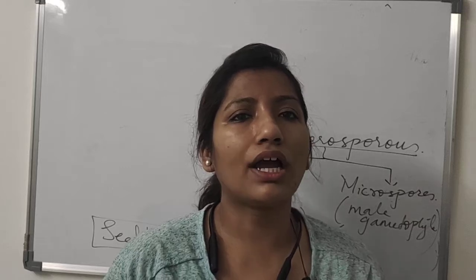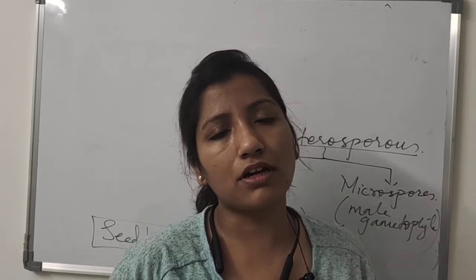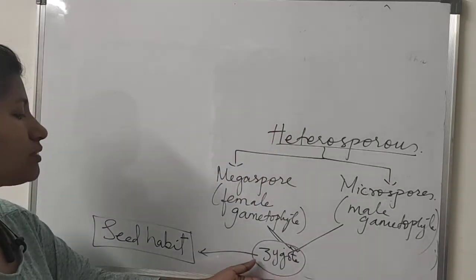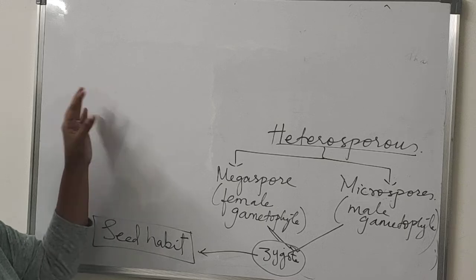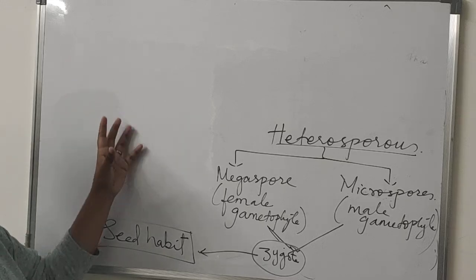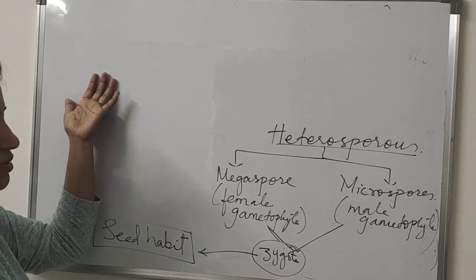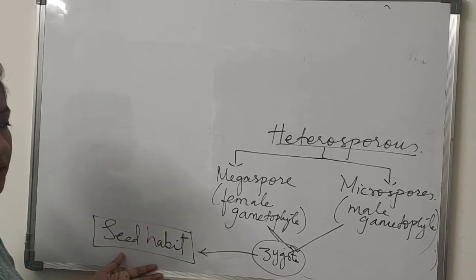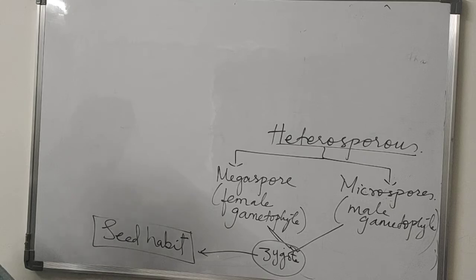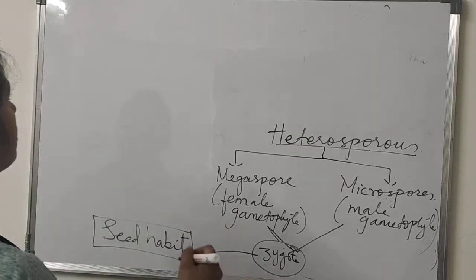So when we bear a child, our child is contributing to evolution. When we were born, we were contributing to evolution. So when the zygotes are formed, they give rise to a new sporophyte. What nature that sporophyte bears, what kind of structure it bears, is called seed habit, and that is a contribution to evolution.